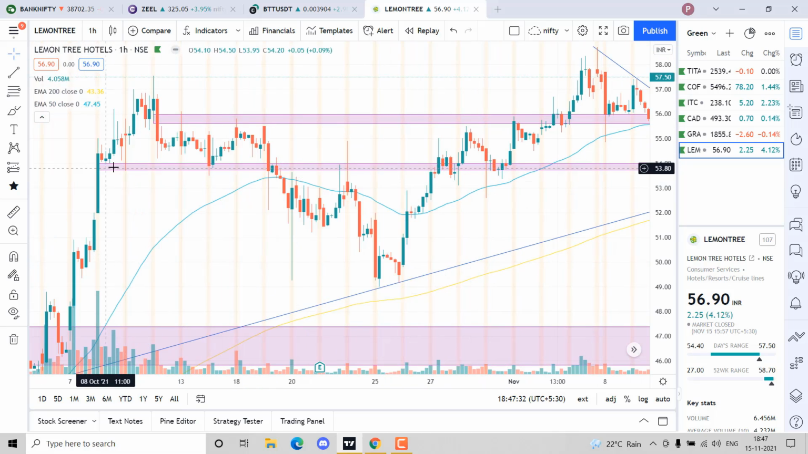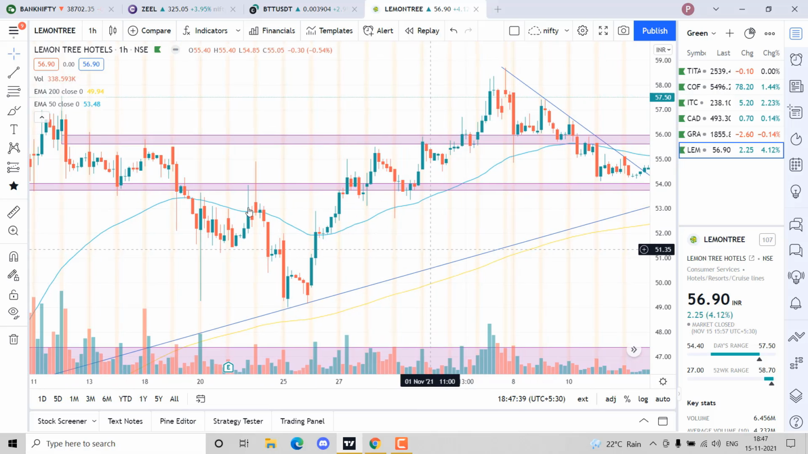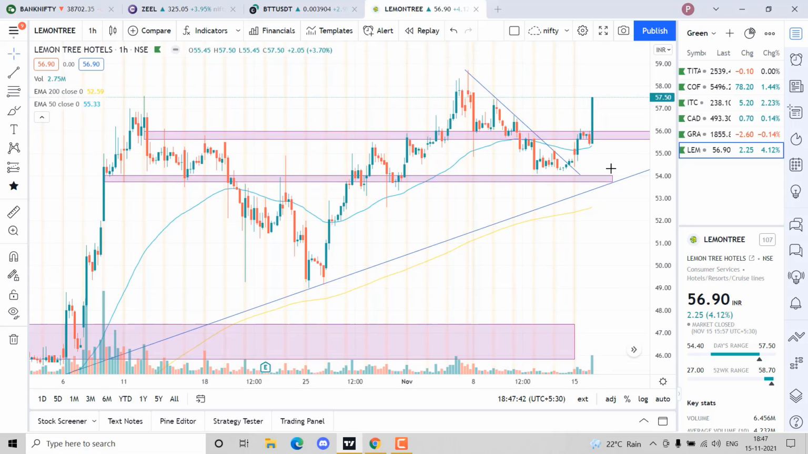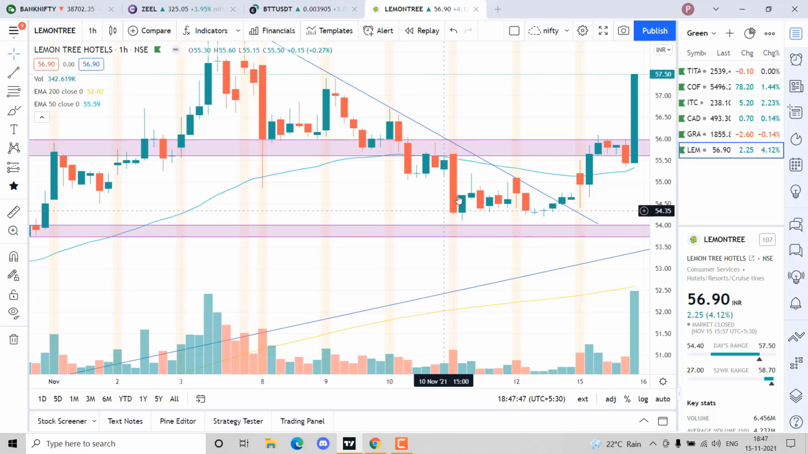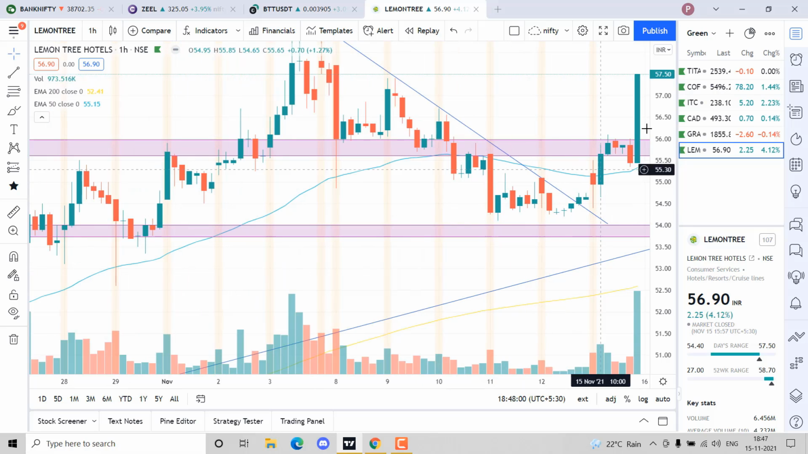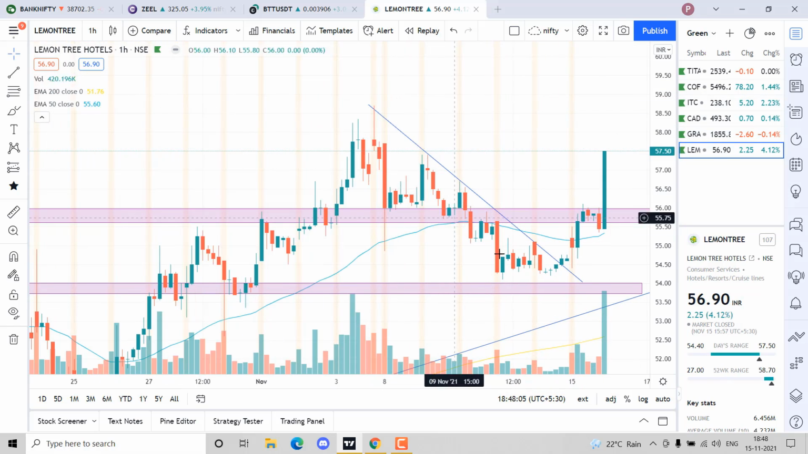This zone has been a place where it has acted as support and resistance multiple times, so this zone is very active. You can see the effect of that zone also. On the 11th November we opened over here, came down, and did not even cross this zone. We hovered over this zone around 54 to 54.2. This is a good sign for a bullish signal, because we have come down and hit the bottom zone.